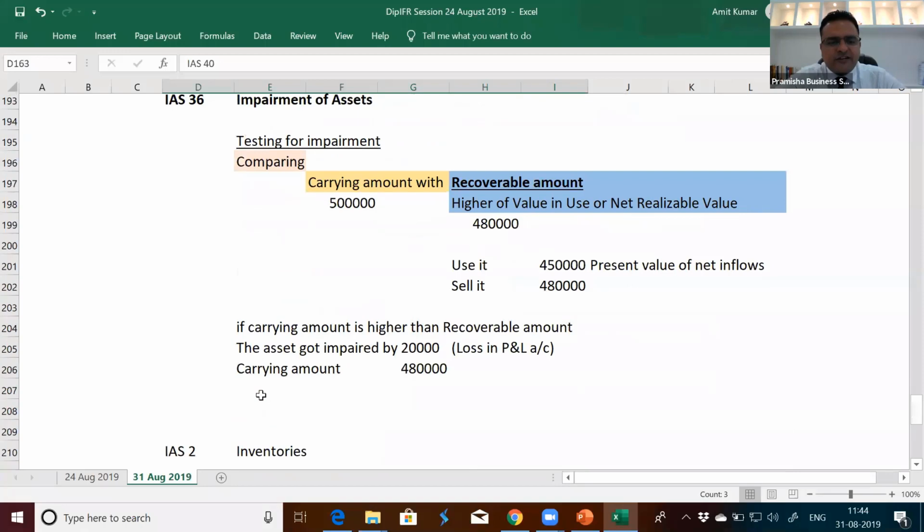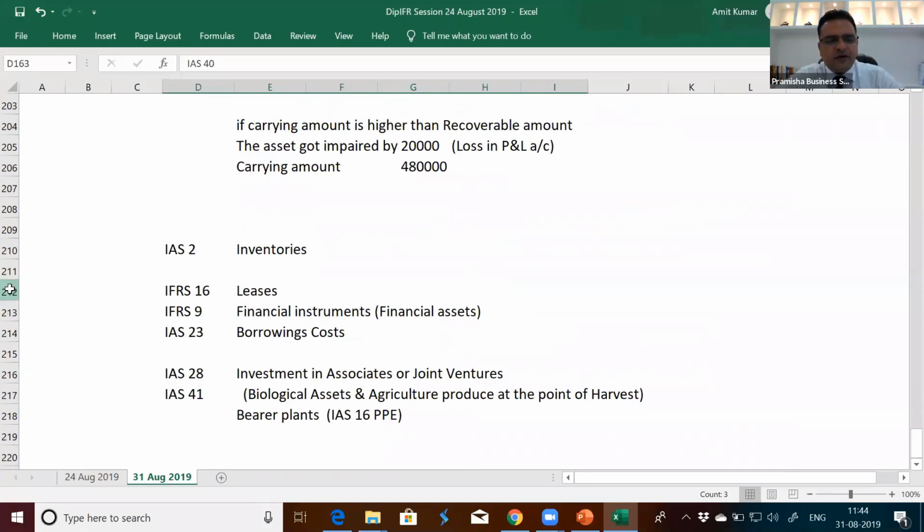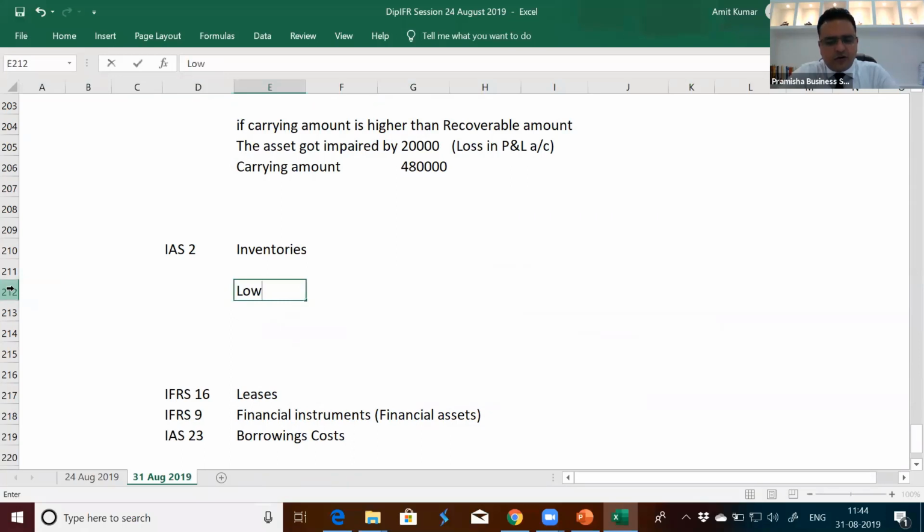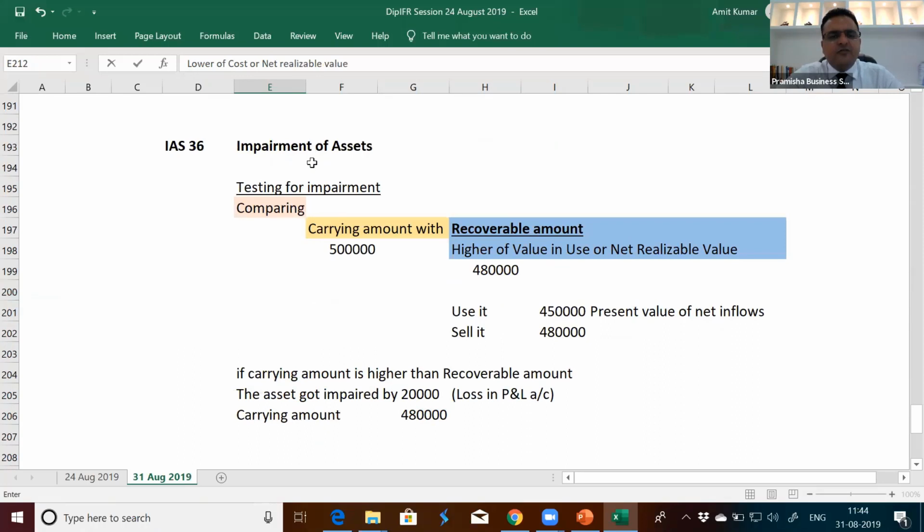In similar fashion, IAS 2 inventories, if you remember, has to be measured at lower of cost or net realizable value. If you look at the standard on impairment, it says that carrying amount has to be compared with recoverable amount. But recoverable amount is value in use and net realizable value.